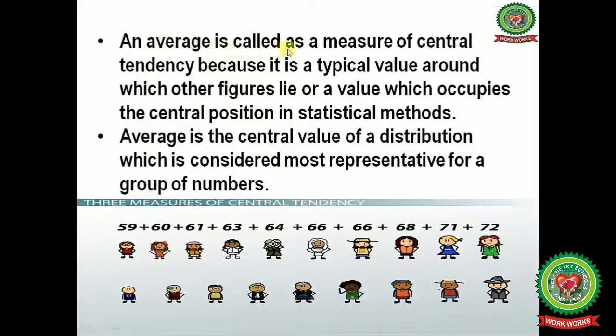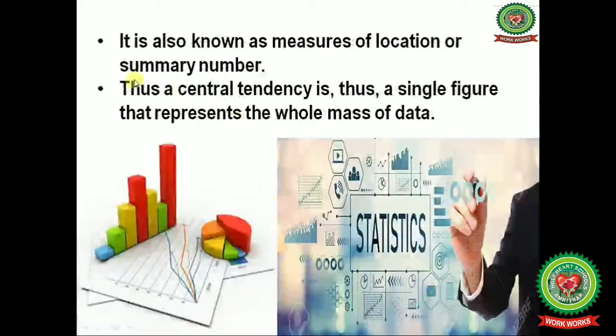Now an average is called as a measure of central tendency because it is a typical value around which other figures lie, or a value which occupies the central position in the statistical methods. So average is the central value of a distribution which is considered most representative for group of numbers. Average is also known as measures of location or summary number. Thus, a central tendency is a single figure that represents the whole mass of data.